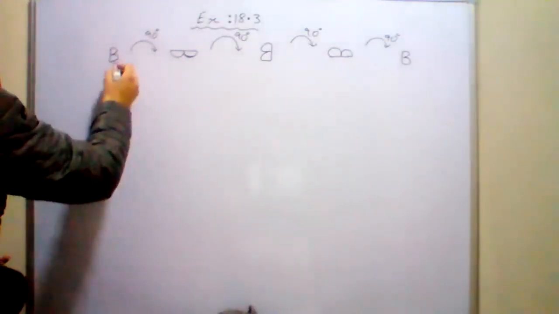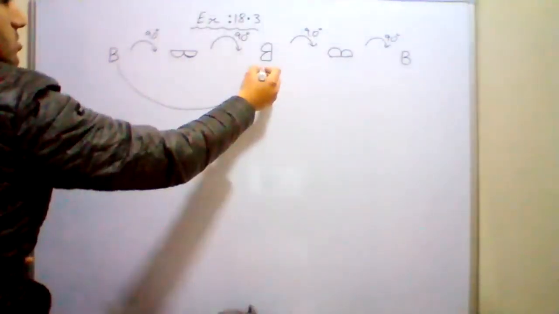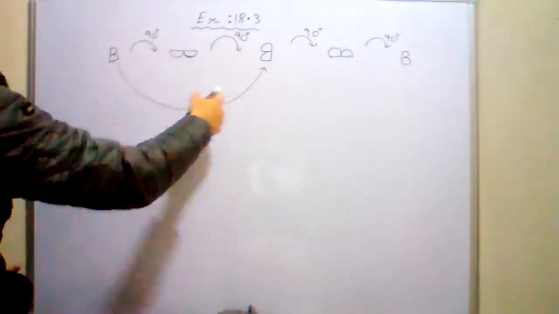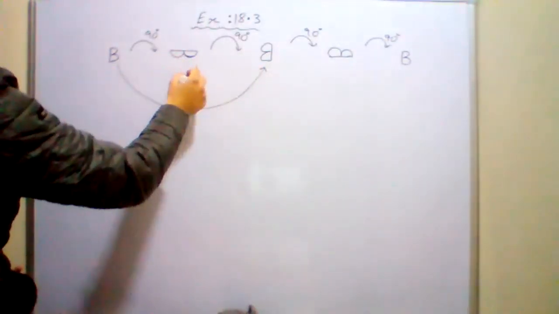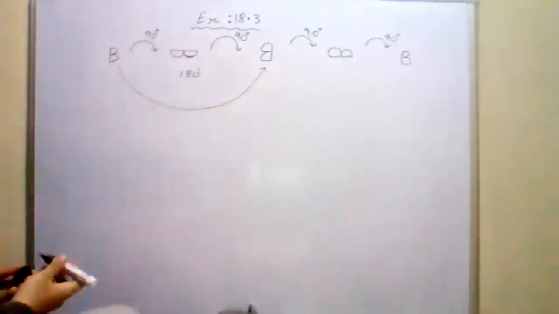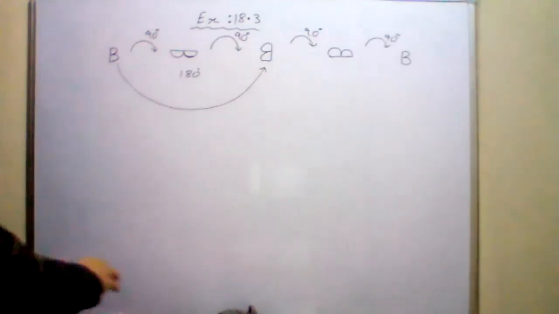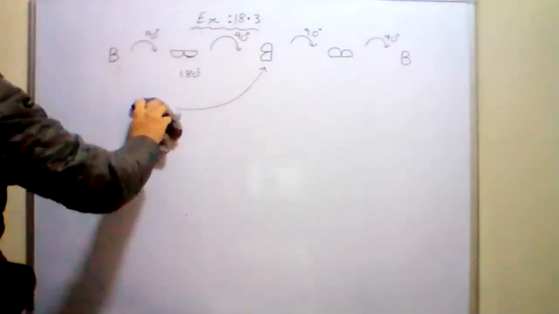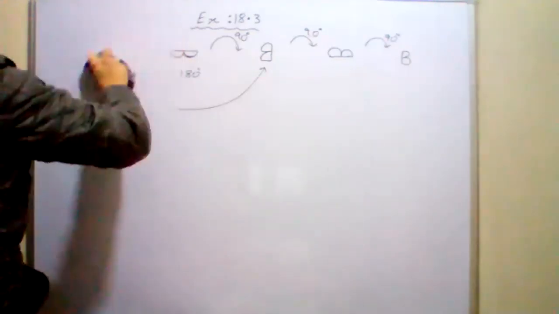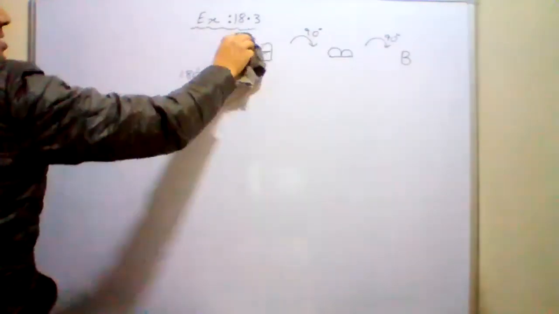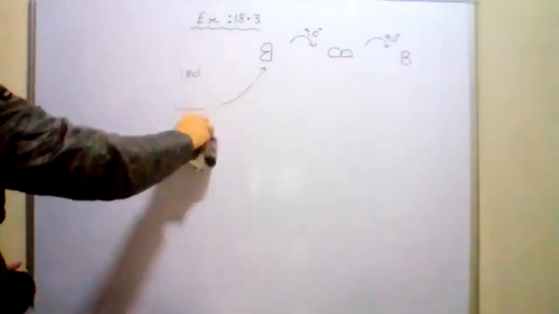So from here to here directly, if I want it to happen, how much am I going to rotate? 180 degrees. 90 plus 90, 180 degrees. Atulya Sharma, have you understood? Yes, sir. Very good. Okay, it is all clear.